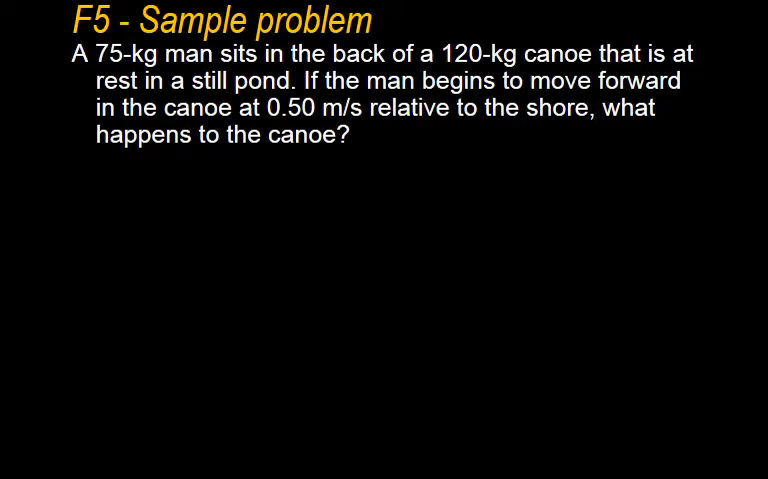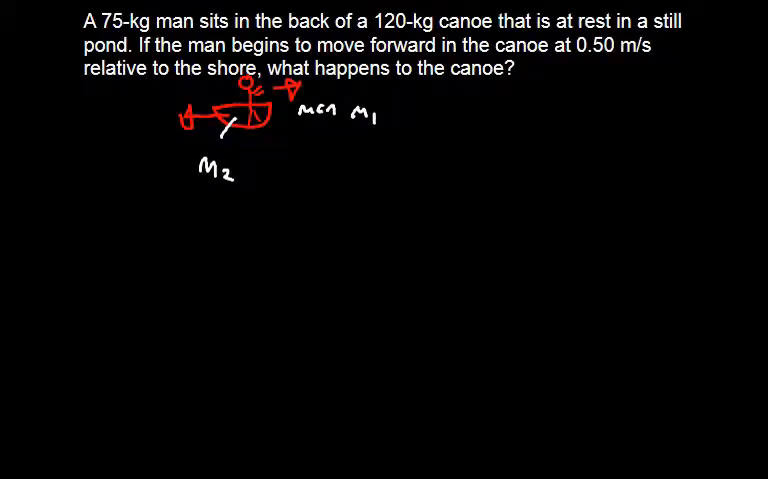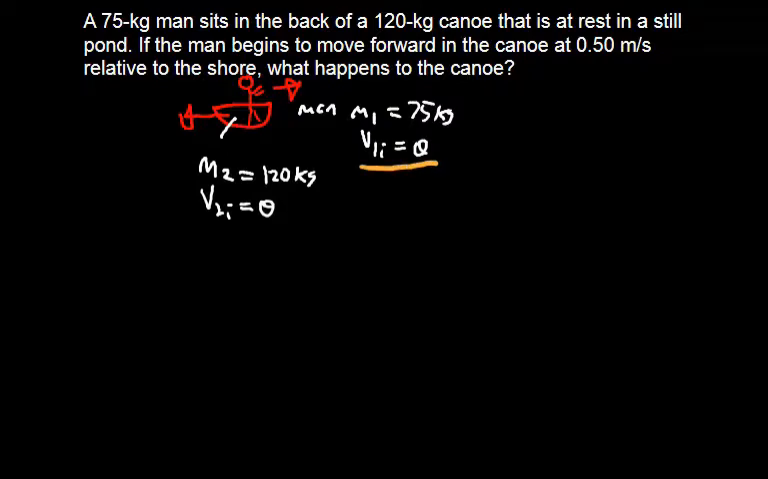Okay, so let's explore that with an example. Let's say we have a 75-kilogram man sitting in the back of a canoe. The man and the canoe are at rest in the pond. The man begins to move forward in the canoe at 0.5 meters per second. We want to figure out what happens to the canoe. Let's establish that the man is m1 and the canoe is m2. The mass of the man is 75 kilograms, and his initial velocity is 0. The canoe is 120 kilograms, and it's also not moving.